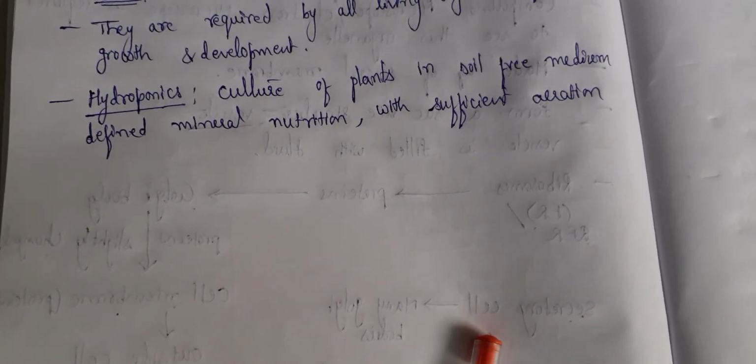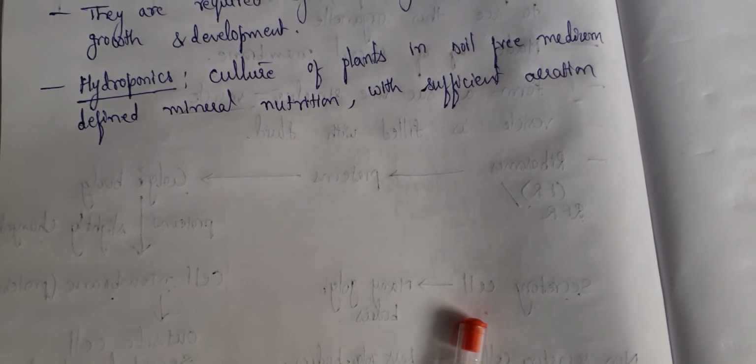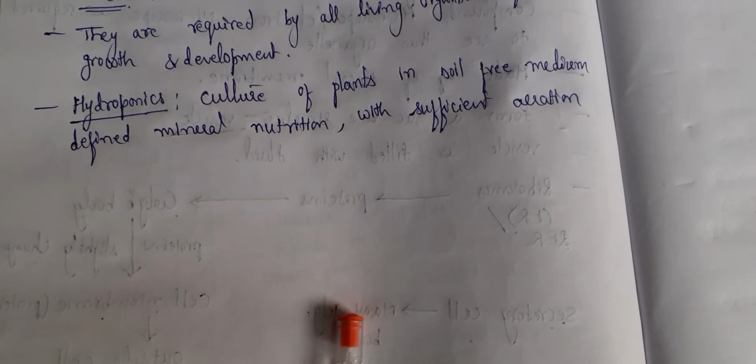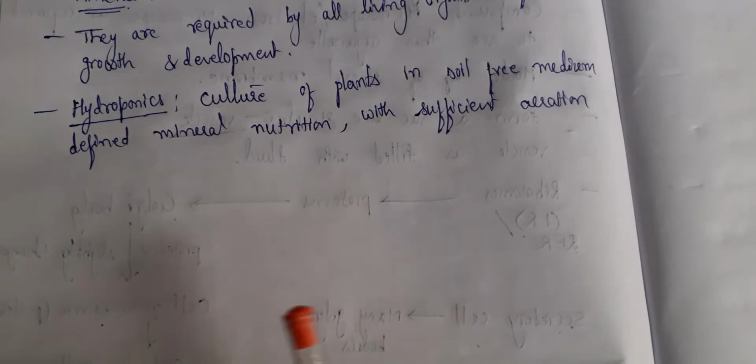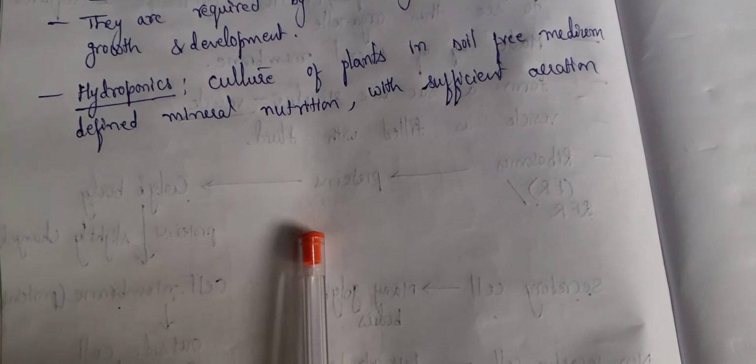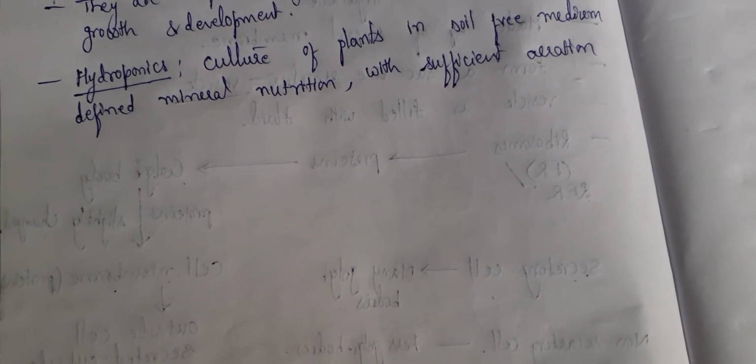Now why we are doing this hydroponics or why we want to know about these minerals is which minerals are required for the plant in a greater quantity, which minerals are required by the plant in a less quantity. If you want to know which plant requires which minerals in what quantity, then you can grow the plant, right? So what we are doing is we are studying the hydroponics and it will help us to understand the plants, what minerals they require, how much amount they require. So essential elements.